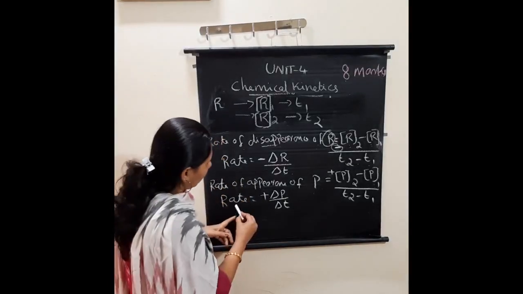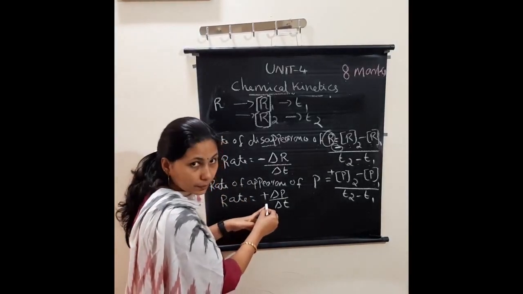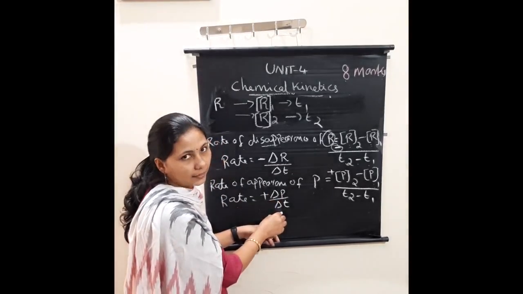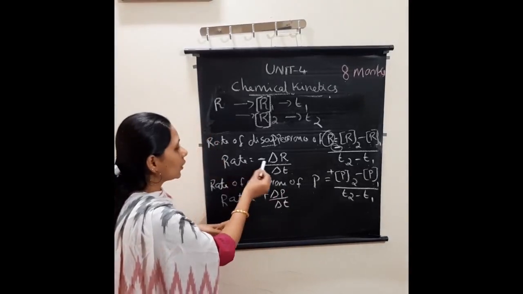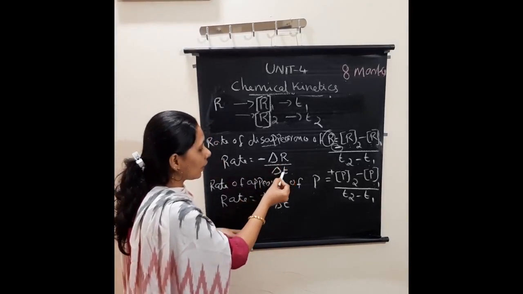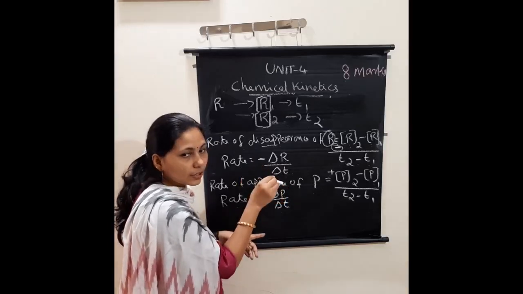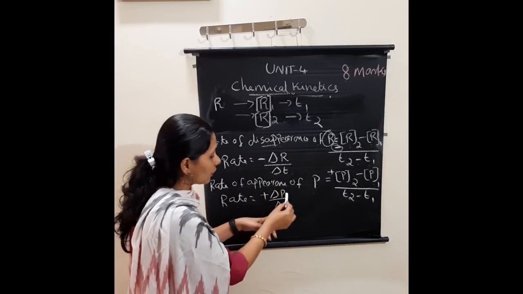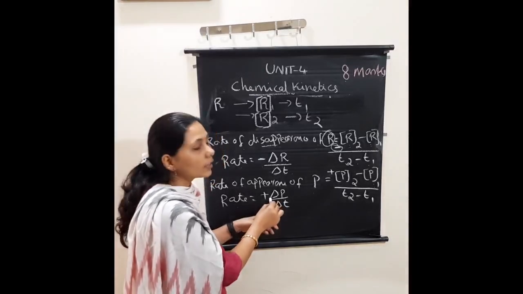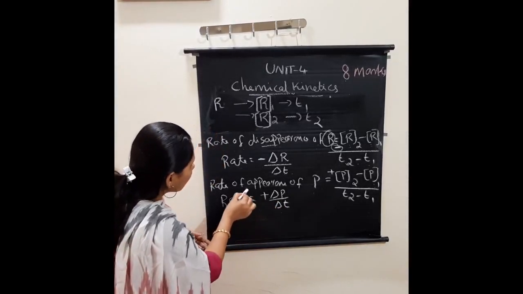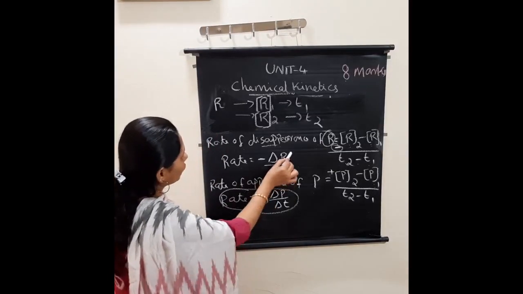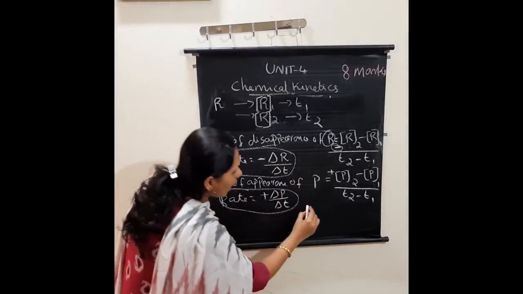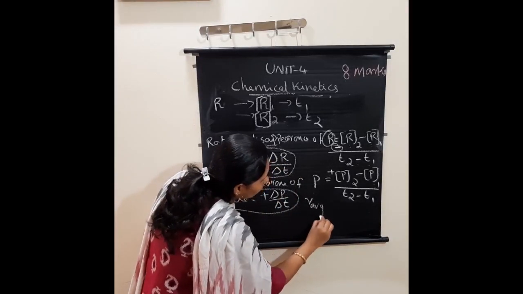So how can we write? Rate equals plus, meaning increase in concentration, positive delta P divided by delta T. So rate in terms of reactants is minus delta R divided by delta T. Minus means it is the decrease in concentration of the reactants, and in terms of products it is equal to positive delta P divided by delta T, because the concentration of the products increases. And the rate we calculated according to this, that is the change in the concentration of reactants and products, is known as average rate, R avg.